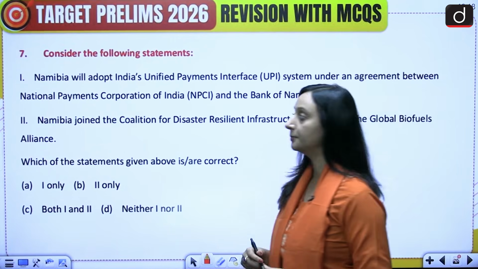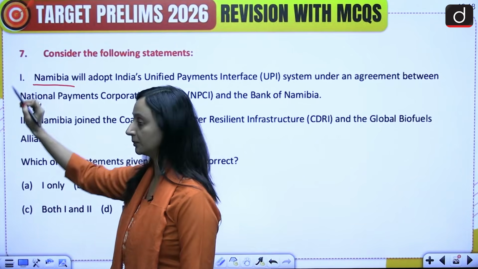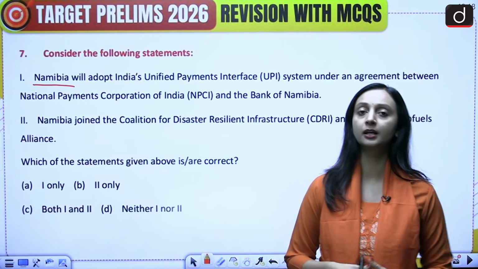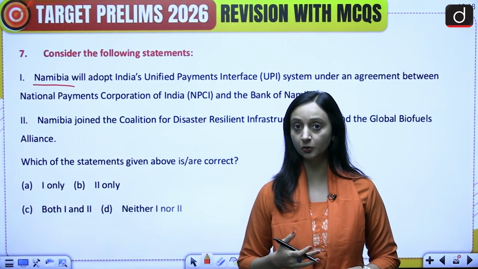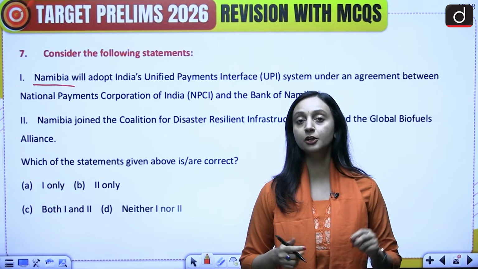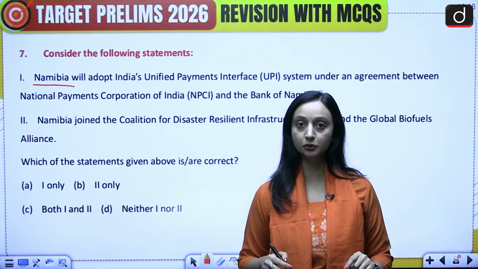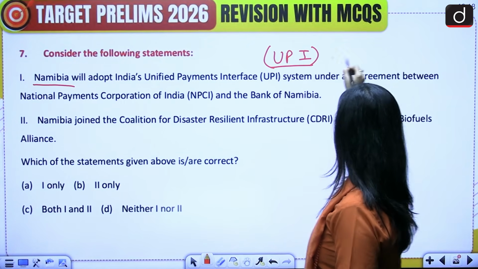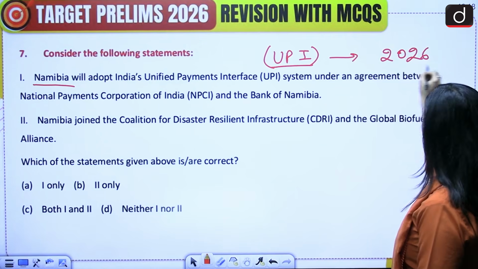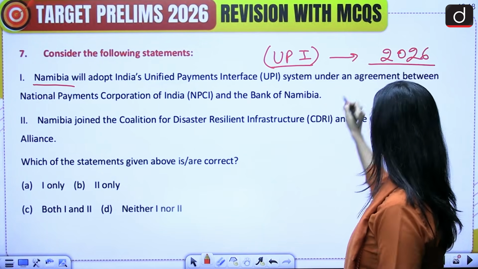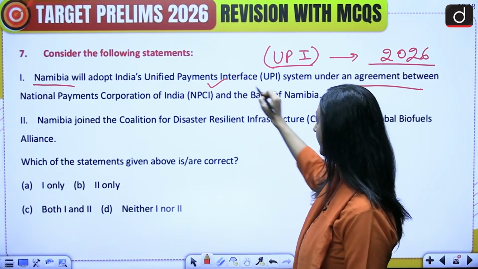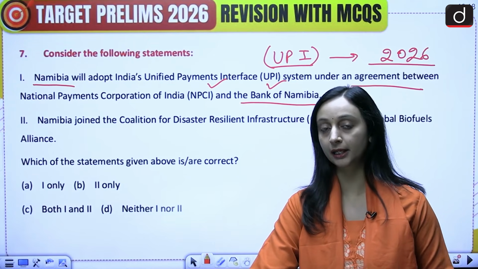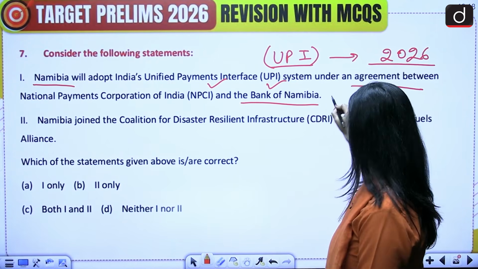Done? So our Prime Minister, Mr. Narendra Modi, visited Namibia last year, and there some important MOUs were signed, like MOUs on health and medicine, and some important announcements were made. Namibia has said that it is going to adopt India's UPI system by the end of this year. This is going to be adopted under an agreement that was made between NPCI and the Bank of Namibia. So Namibia will be the next nation who will be adopting India's UPI system. So this statement is correct.